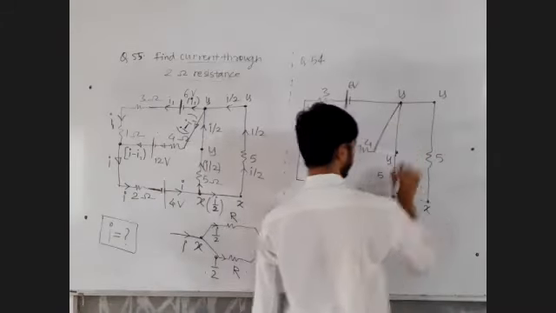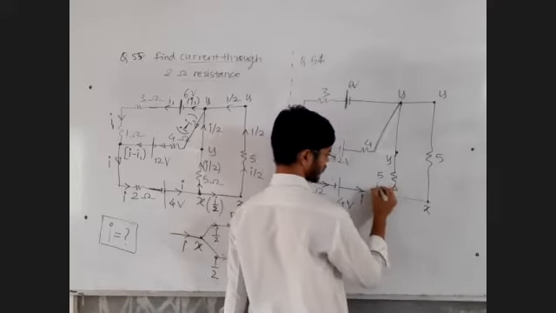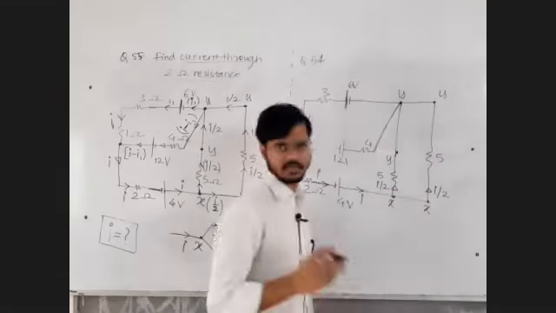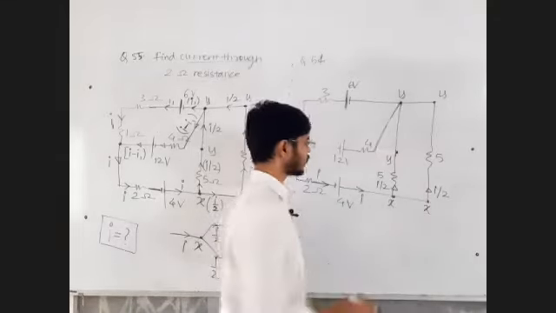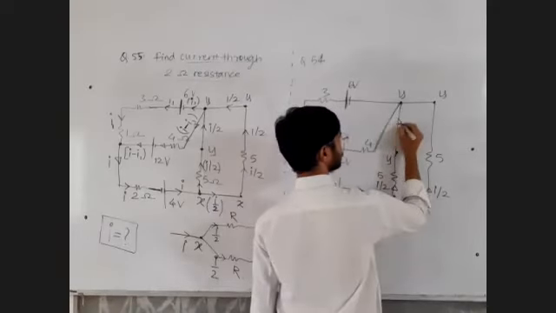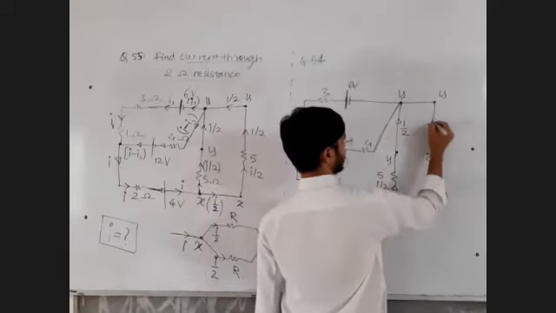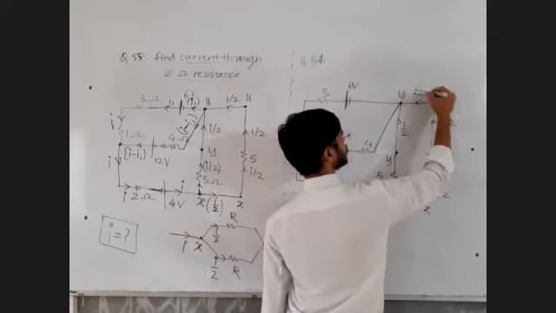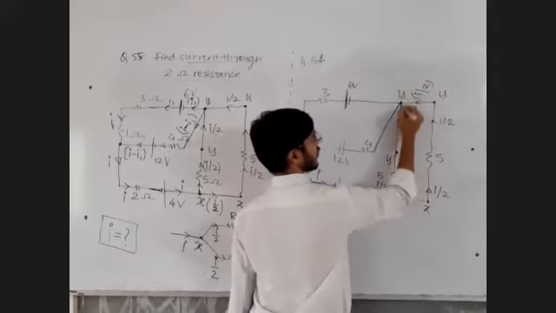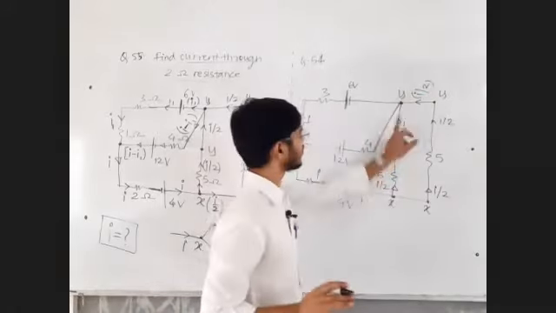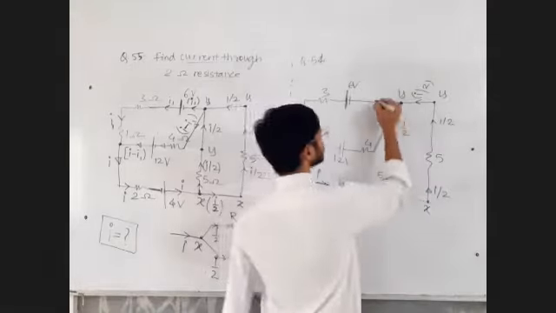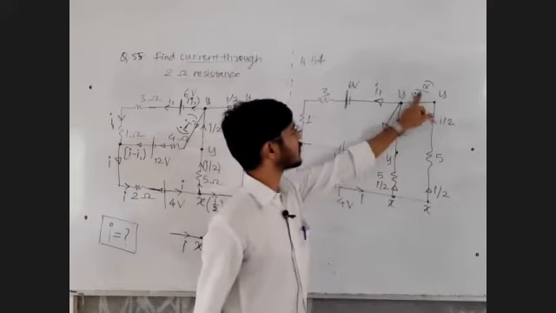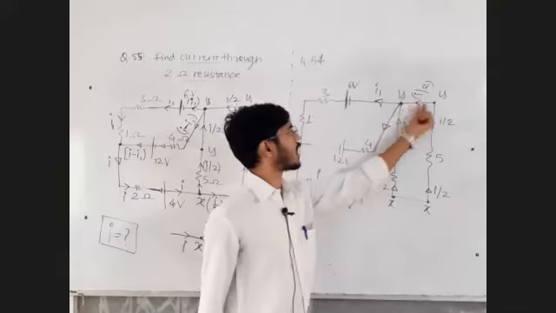Fine. Now you can assign this current I like this, I by 2, and this current is again I by 2. Don't create extra variables I1 or I2 here. No need. So this I by 2 will travel here, this I by 2 and this I by 2 will combine here. Total current is I. All entering current is I, out of which I took this current as I1. So remaining current will be what? Net entering current is what? I by 2 plus I by 2 means I current has entered.